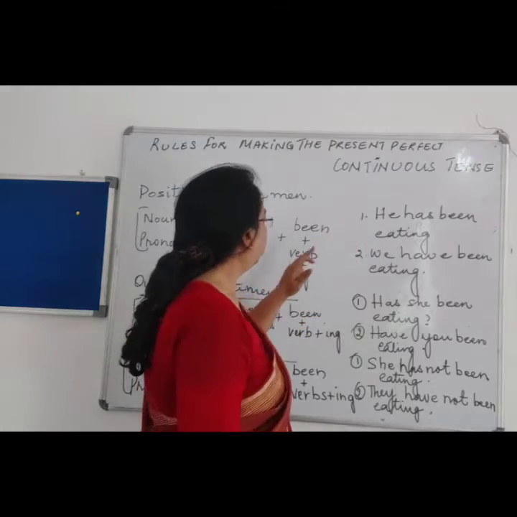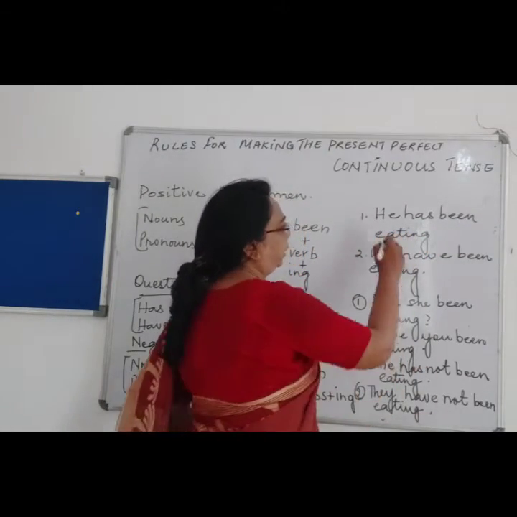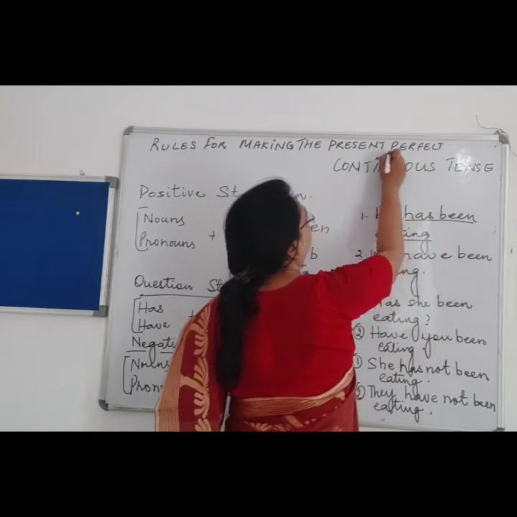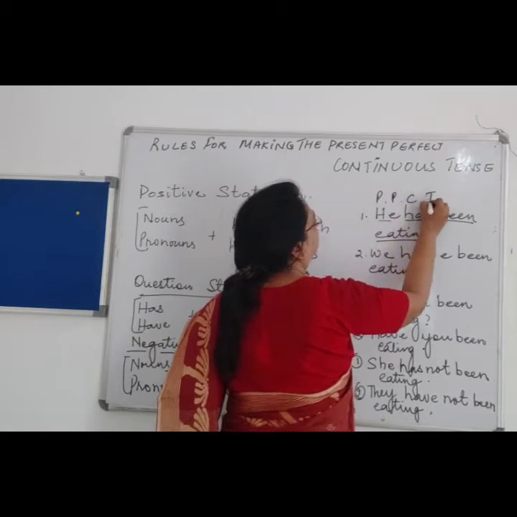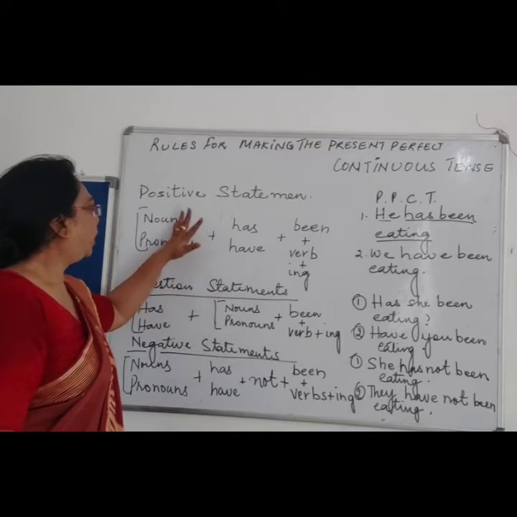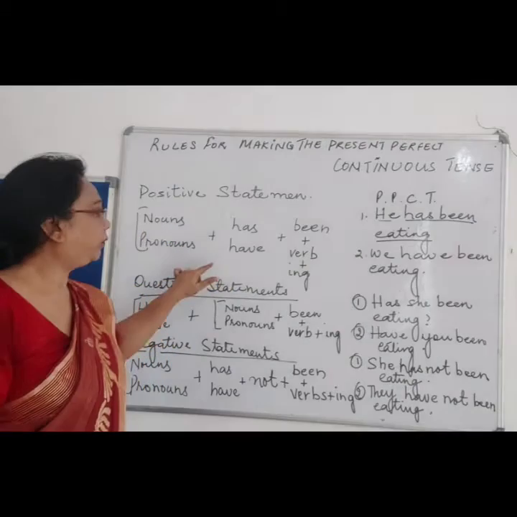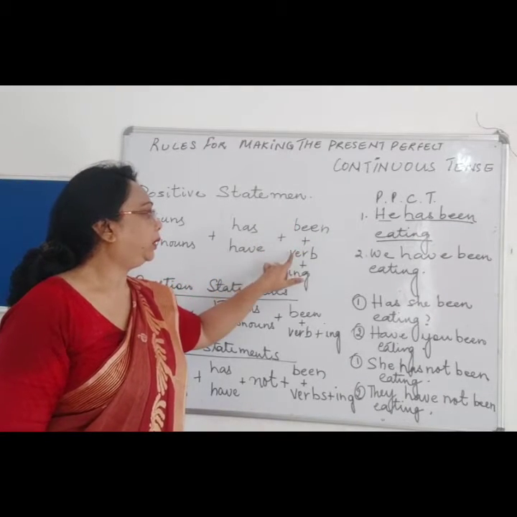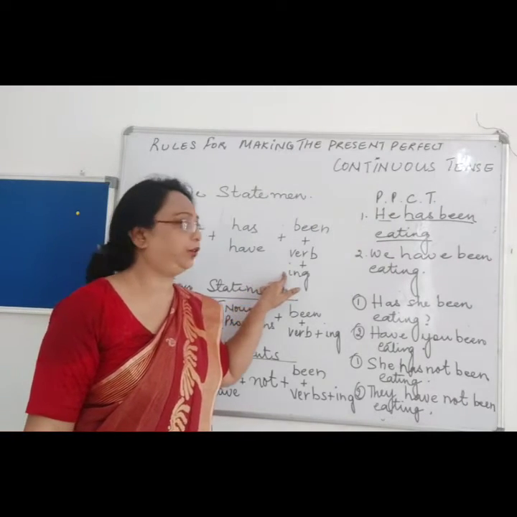Like over here, he has been eating. He is singular, so we added has been eating, which shows it is present perfect continuous tense. If the noun and the pronoun are in the plural form, then we add have been plus the verb, and to the verb we add ing.